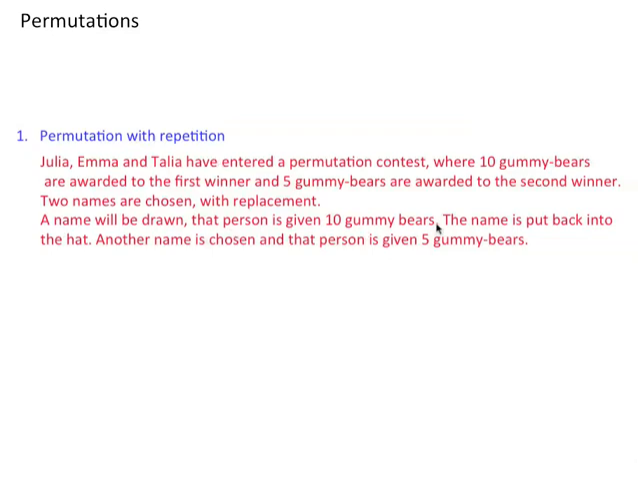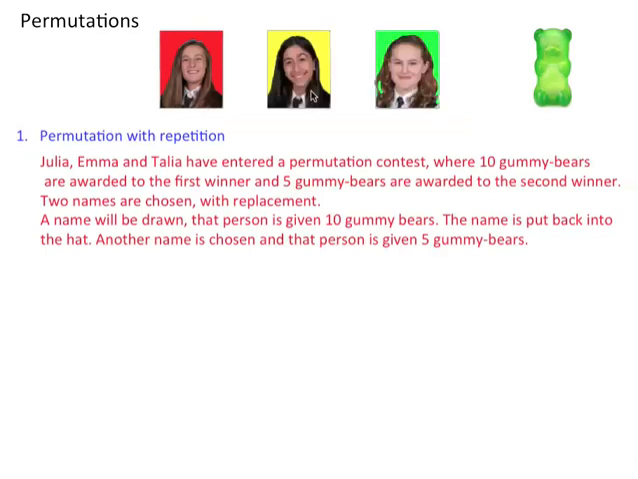A name will be drawn. That person is given 10 gummy bears. The name is put back into the hat. Another name is chosen, and that person is given 5 gummy bears. Now the first thing you want to ask yourself is, is the order important? Yeah. So it's different if you're the first winner than if you're the second winner. So the order matters. This is a gummy bear, by the way, and this is Emma and Talia and Julia.